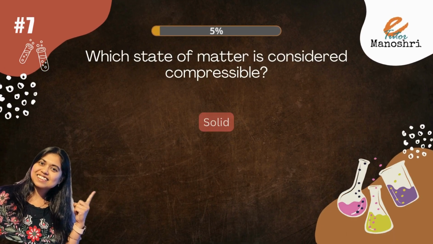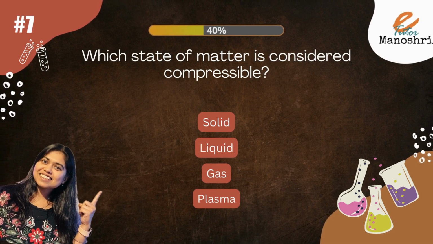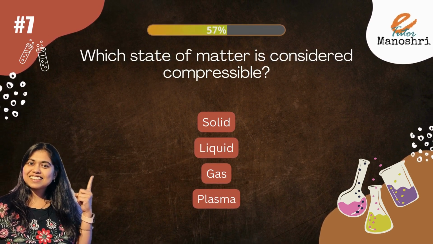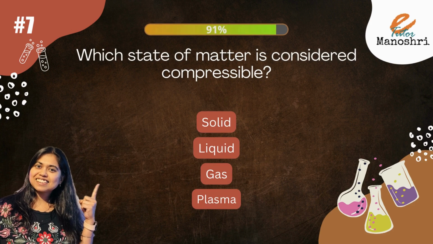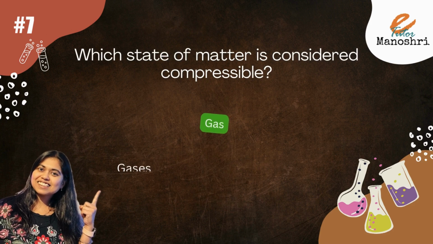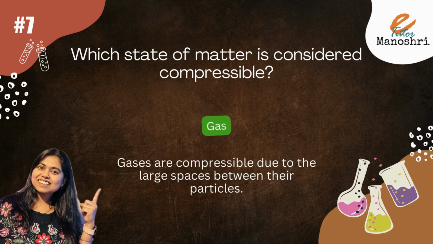Which state of matter is considered compressible? Options are solid, liquid, gas, and plasma. The answer is gas. Gases are compressible due to the large spaces between their particles.